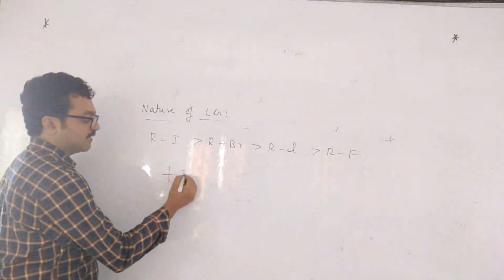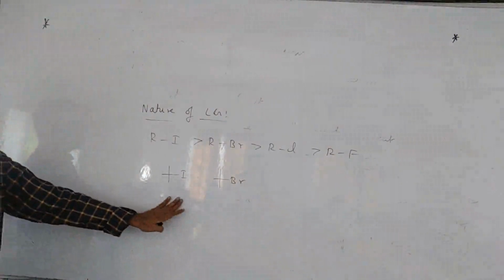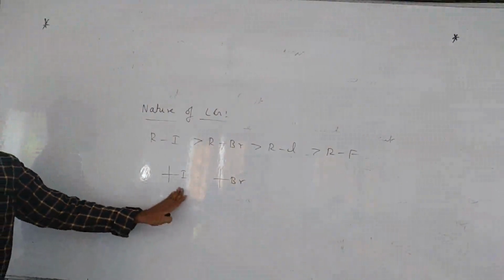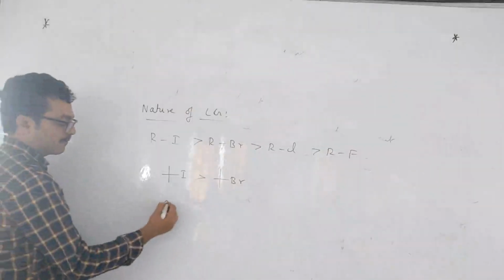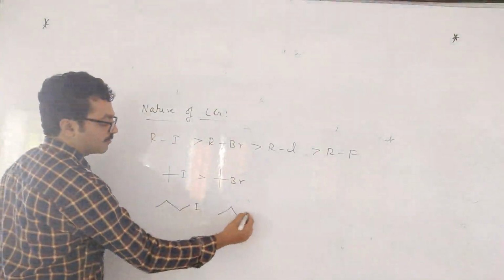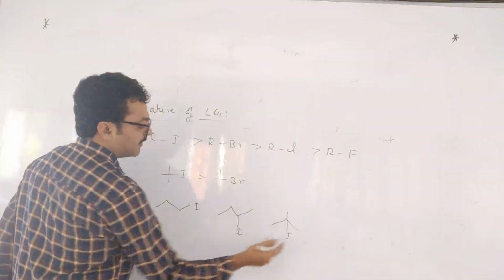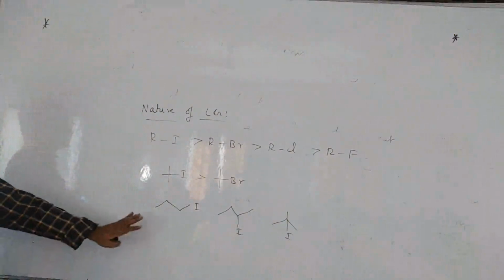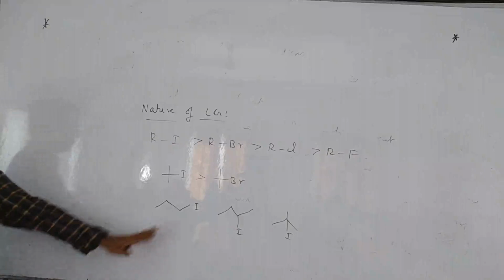So they will ask like this: which is more reactive towards SN1? Then the first one or the second one? First one, the iodide leaving group. This is a normal question. Here the iodine is the same. Here, which is more reactive towards SN1? 1, 2, 3. Which is more reactive? Simple questions only.